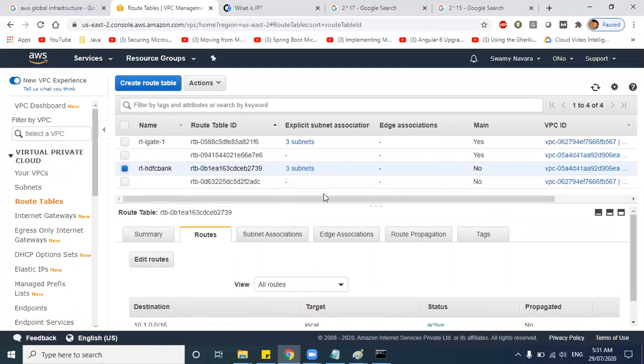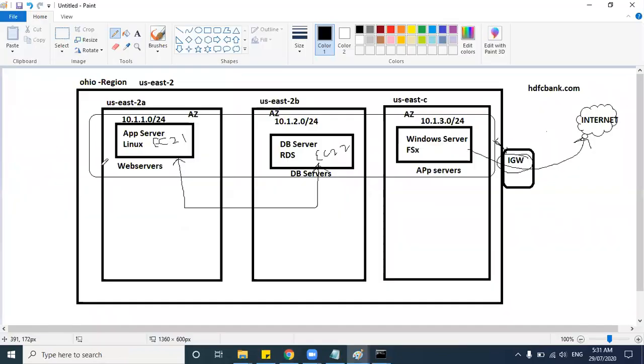Yeah. So now what we will do is we will launch 2 EC2 instances in this VPC. I already have one more organization VPC, but I will be launching in the HDFC organization VPC. Then we will be communicating this EC2 instance with the other EC2 instance. Clear?